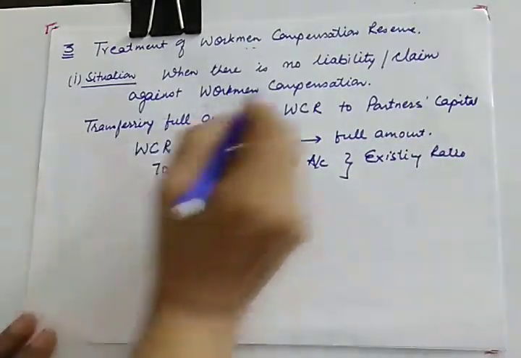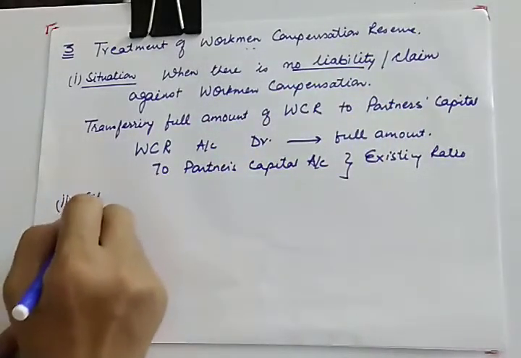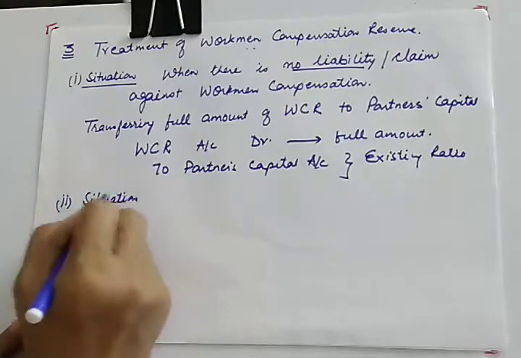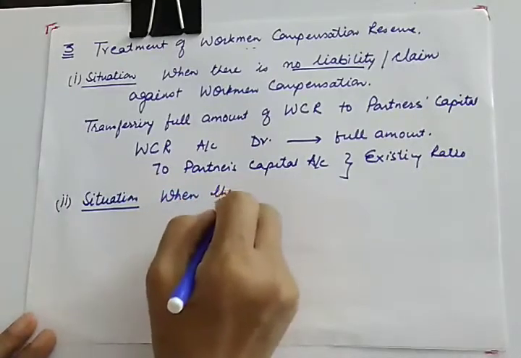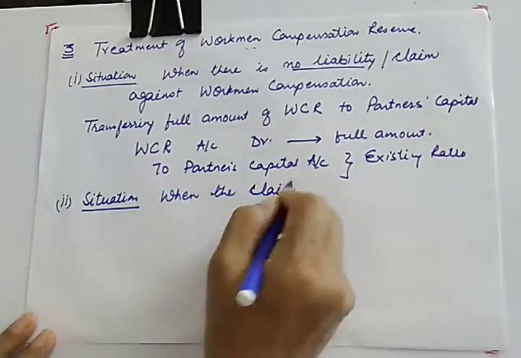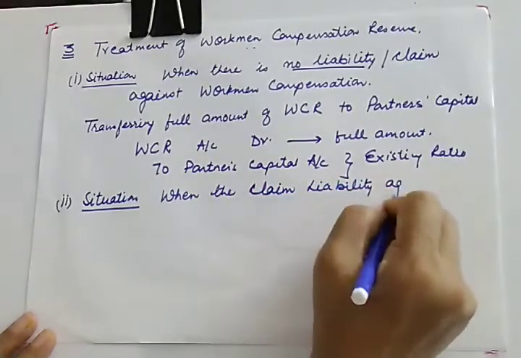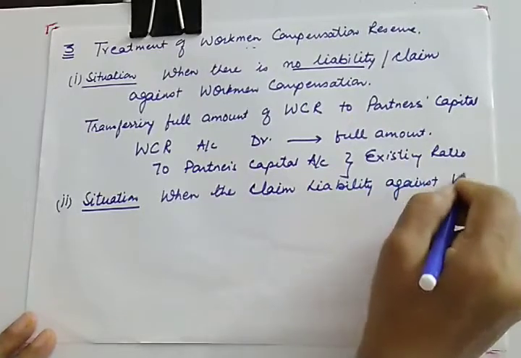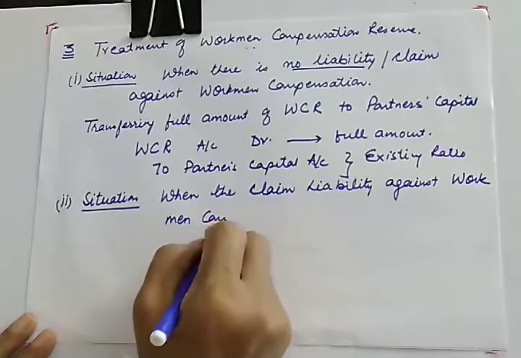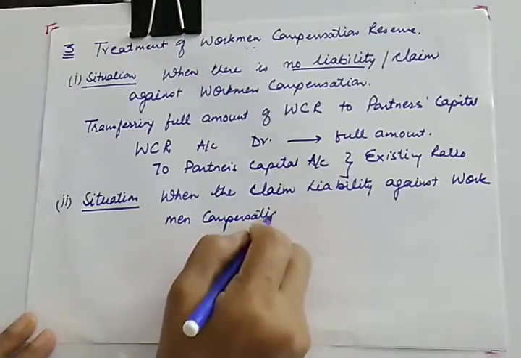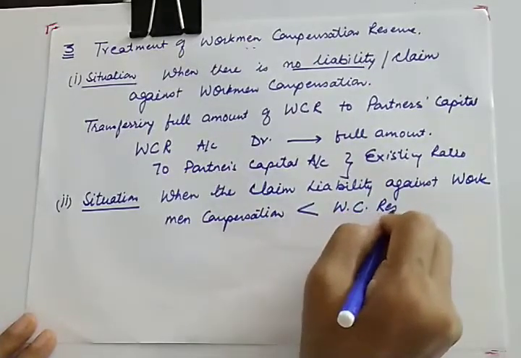So what was there in the first case? When there is no liability. Now let us discuss the second situation, when liability is there. When the claim or liability against workman compensation is less than the workman compensation reserve.